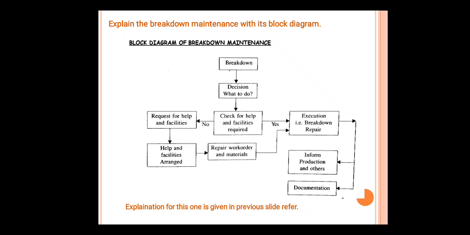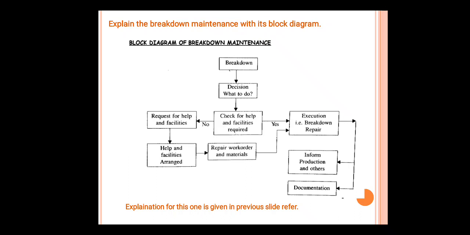For documentation, an analysis can be done of why the faults arose during working time. If the fault arose because of continuous work of the machine, or because of putting high loads, high strength on that material or system, because of that reason the failure occurred.